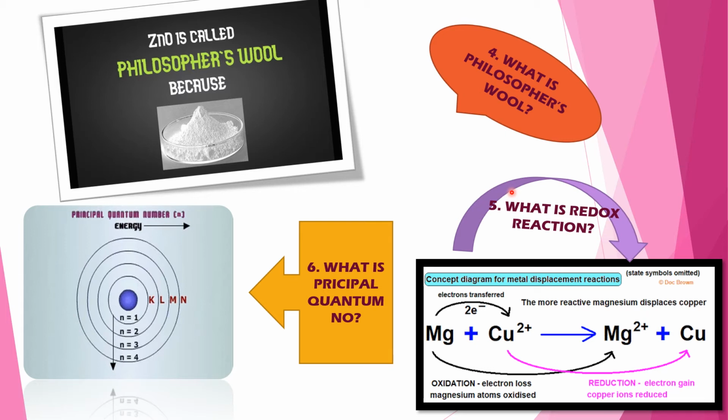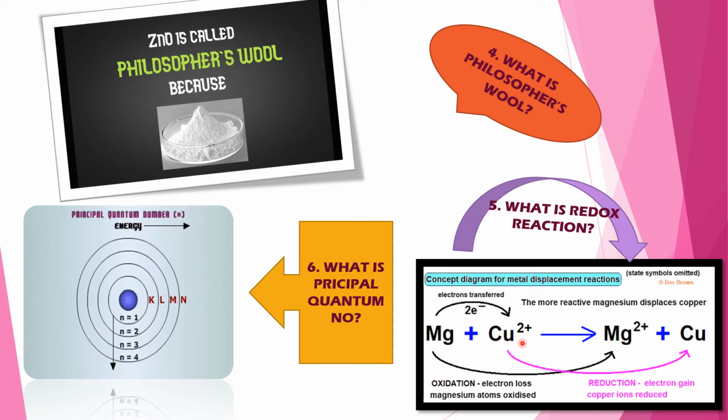In a redox reaction, a substance which oxidizes other and is reduced on its side is called an oxidizing agent or oxidant, and the substance which reduces other and is oxidized on its side is called a reducing agent or reductant.